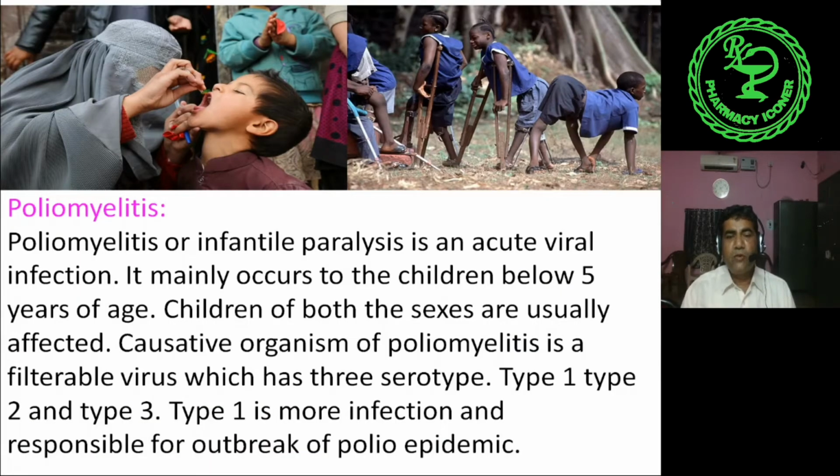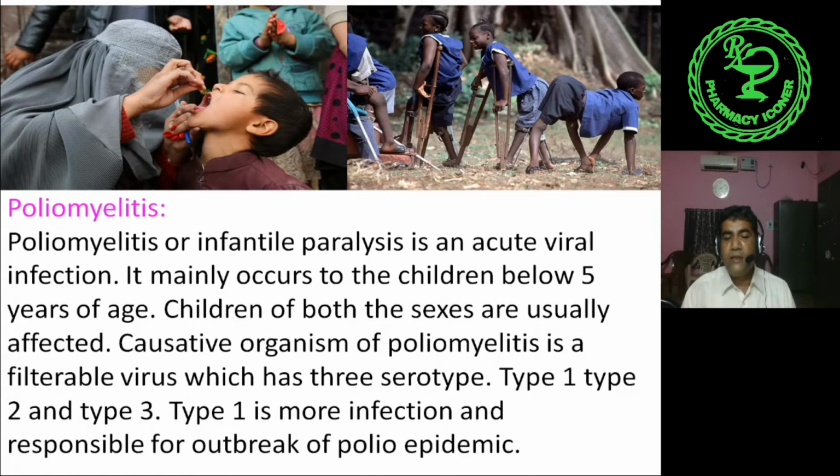So first we will discuss poliomyelitis. Poliomyelitis, or infantile paralysis, is an acute viral infection. It mainly occurs in children below 5 years of age. Children of both sexes are usually affected.